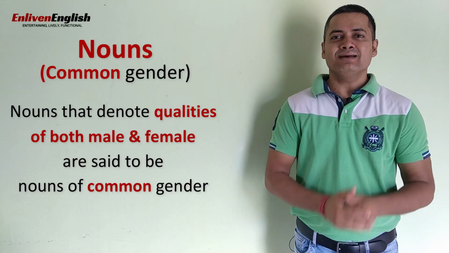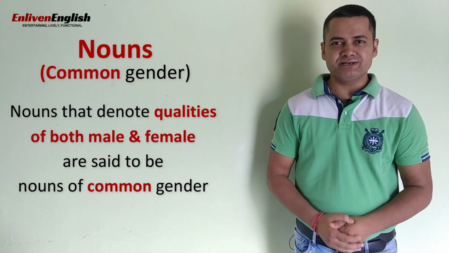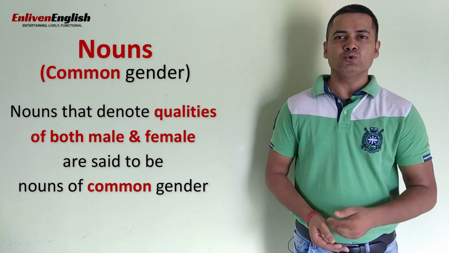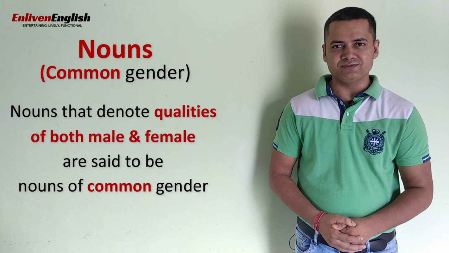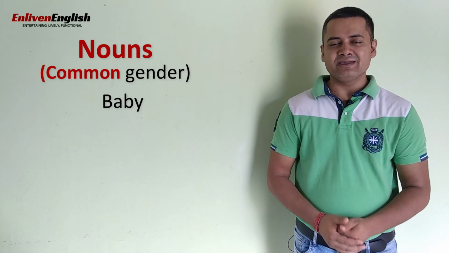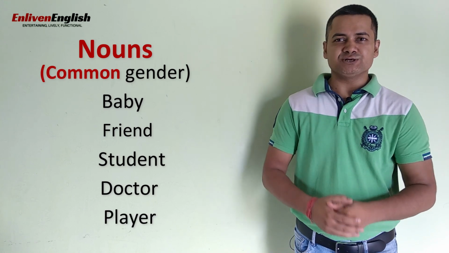Now we understand masculine and feminine gender. It's time to study common gender. Nouns that denote both a male and a female are said to be of common gender. For example, baby, friend, student, doctor, player, etc.